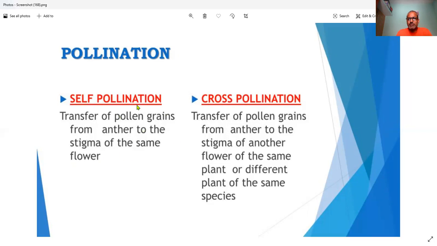That is called self-pollination. And cross-pollination is the transfer of pollen grains from the anther to the stigma of another flower of the same plant or a different plant of the same species. So there are two flowers, and if the transfer of pollen grains takes place from one flower to another flower, that is called cross-pollination. Both plants can be of the same species or of different species.